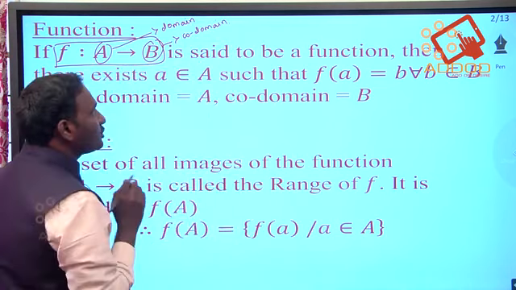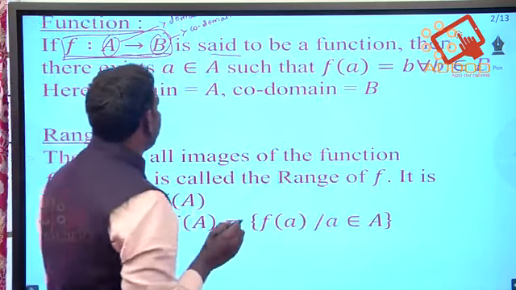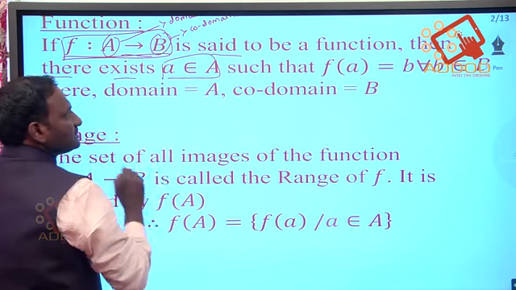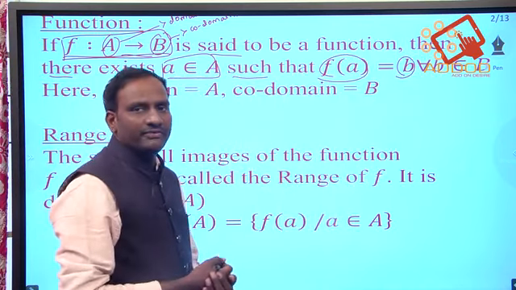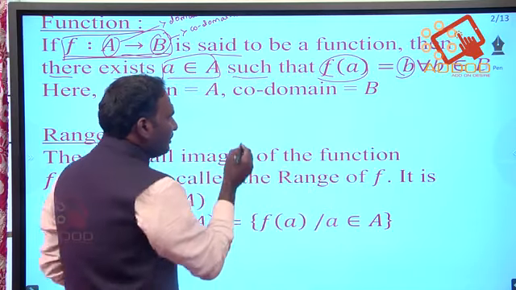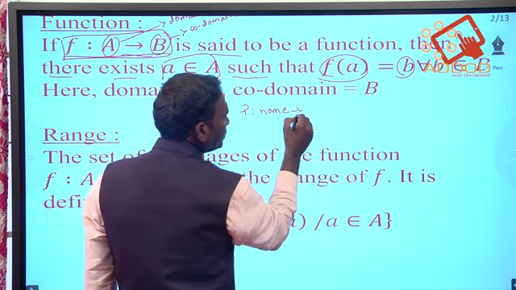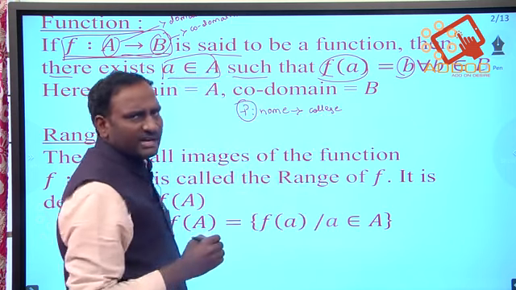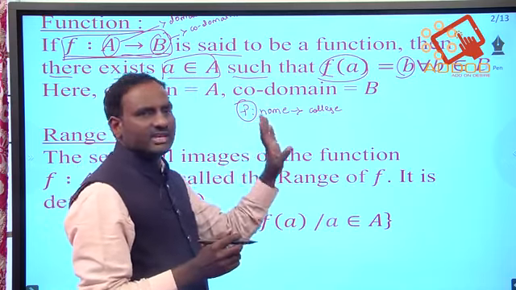So before starting the definition: f is a mapping from A to B is said to be a function if there exists a belongs to A such that f of a is equal to b, that is, b belongs to B. For example, we are starting from home to college by a travelling agent, bus or walking or car, by bicycle, whatever it may be.